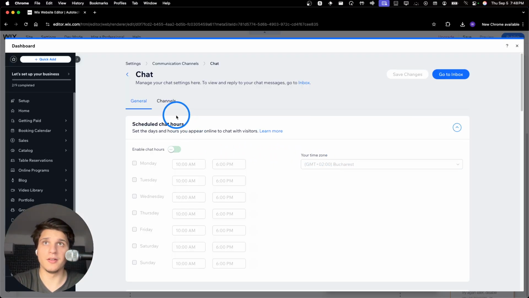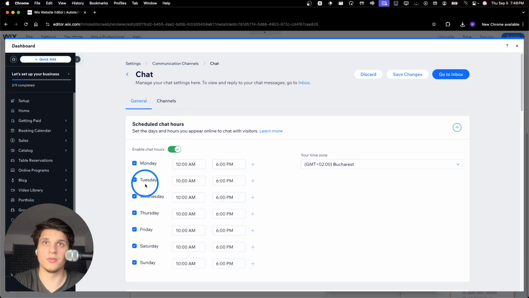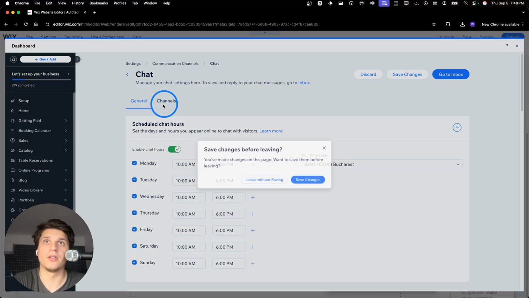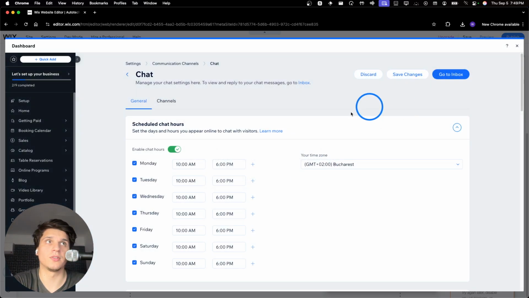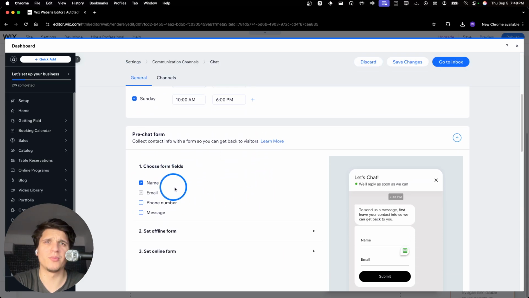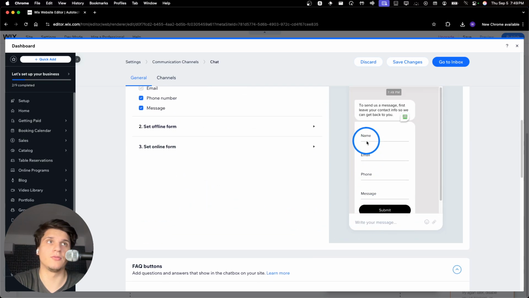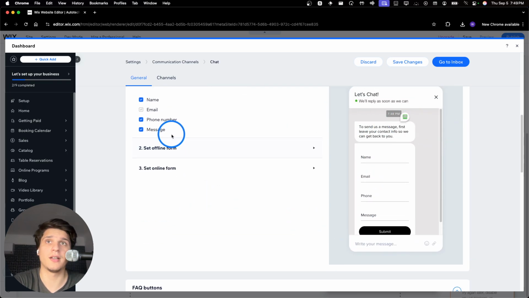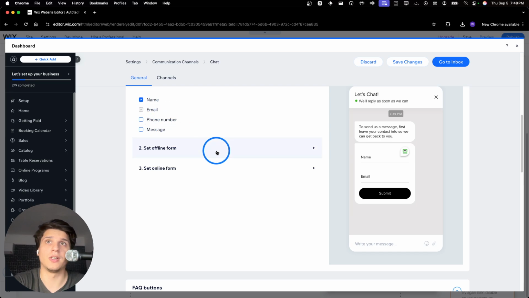And we're going to see here first that we're going to have to enable chat rooms. I'll set this to your time zone. Also here you have your channels, but of course let's save first. But before doing that, here we have choose form, list, phone number, message. We can add here, and we'll see how it looks. Now I think the name and the email is enough for me.